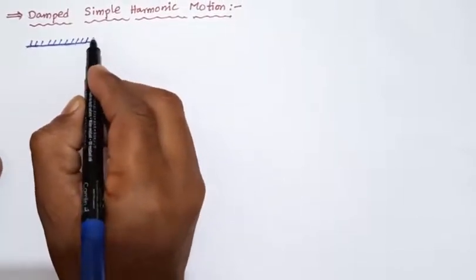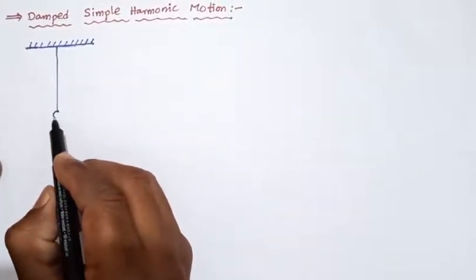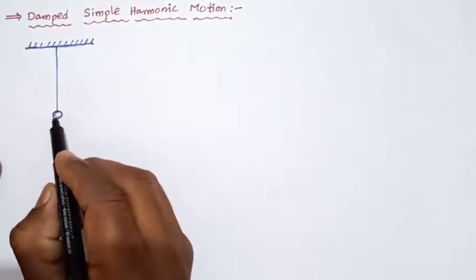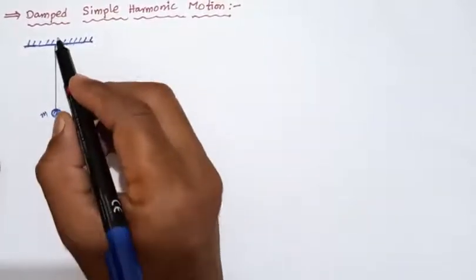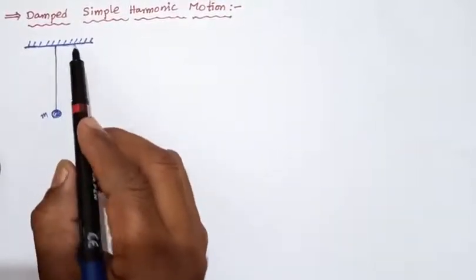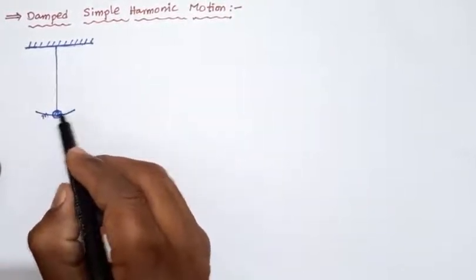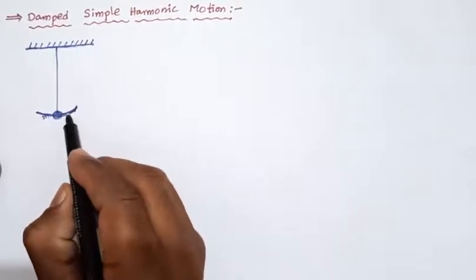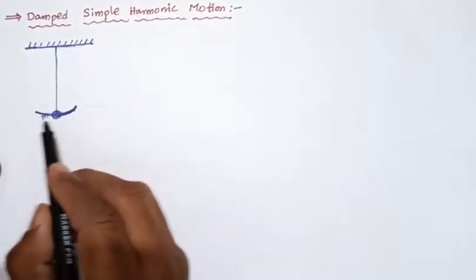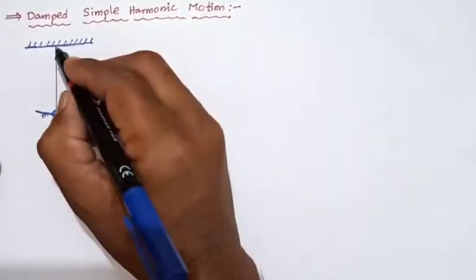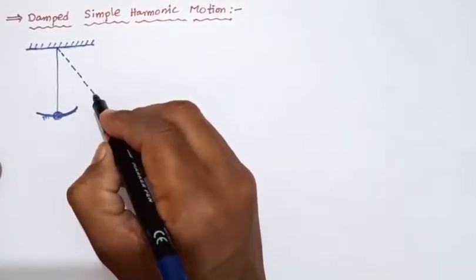So the motion of the simple pendulum. This is a string, with the mass of the bob on one end and the other end fixed to a rigid support. When a force is applied to pull it to the right side and it is released, it moves in a to and fro motion continuously. In the to and fro motion, it has some angular displacement.